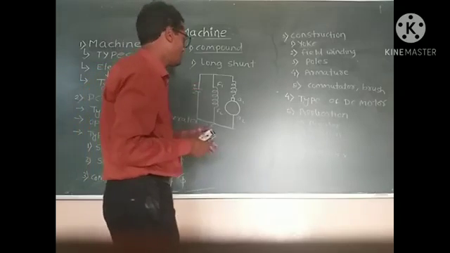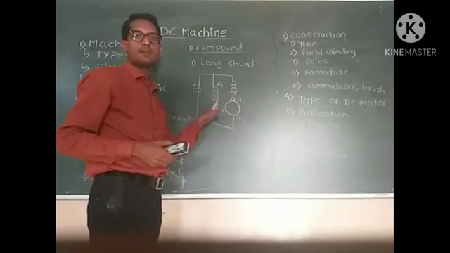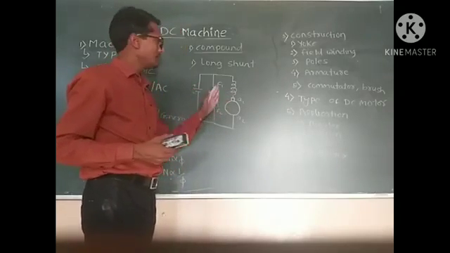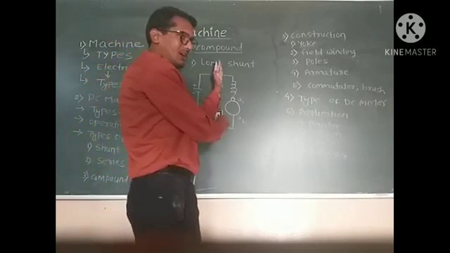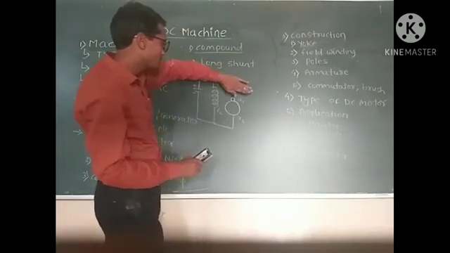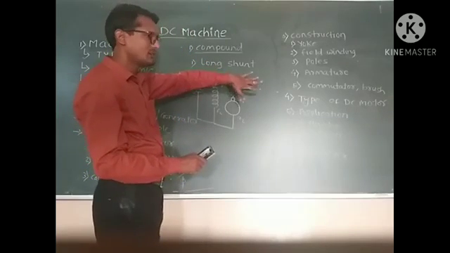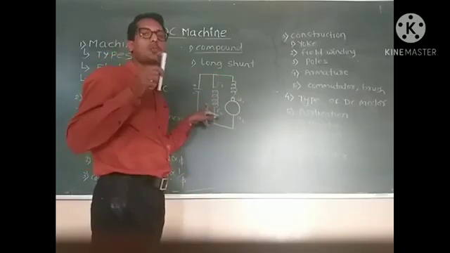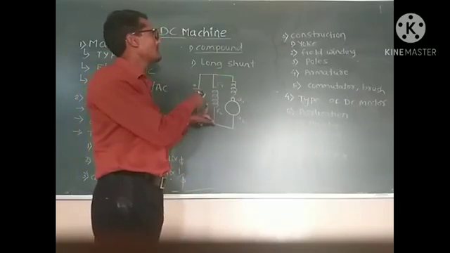So what we observe here, there are two types of field winding. If we observe only this half portion, it looks like a series motor. If we observe this portion, it looks like a shunt motor. It is the combination of series and shunt motor.